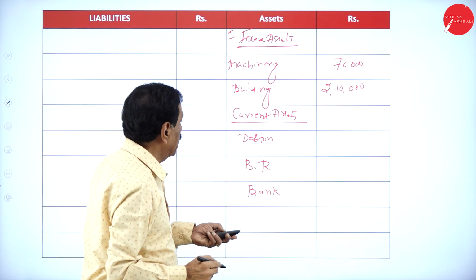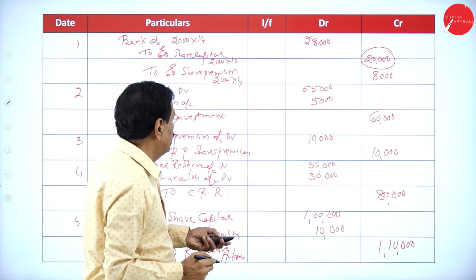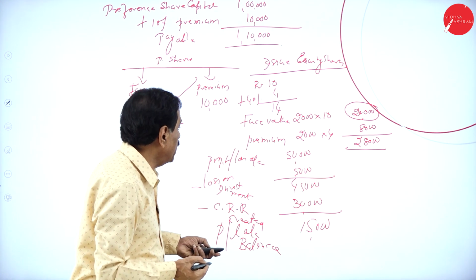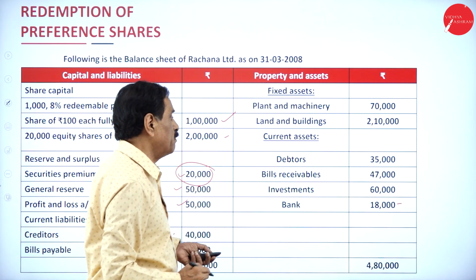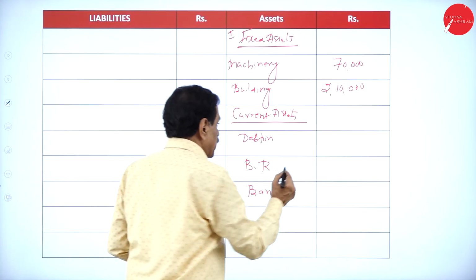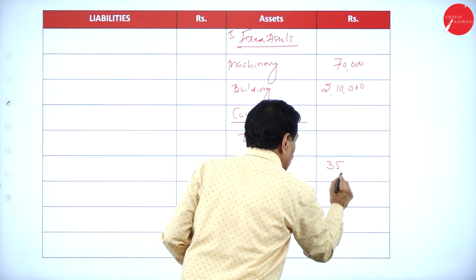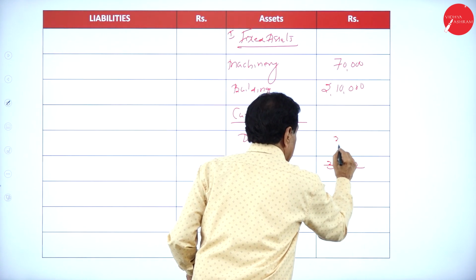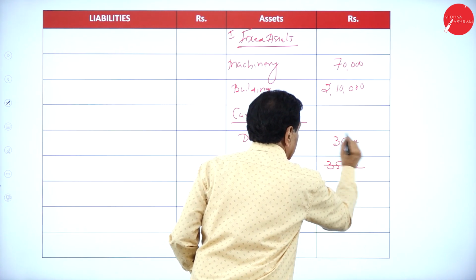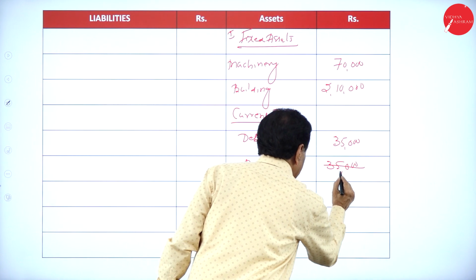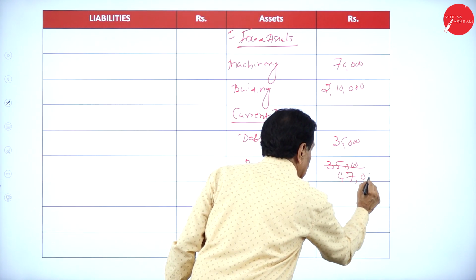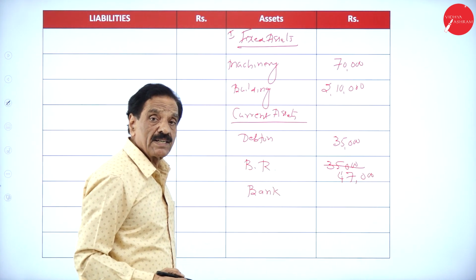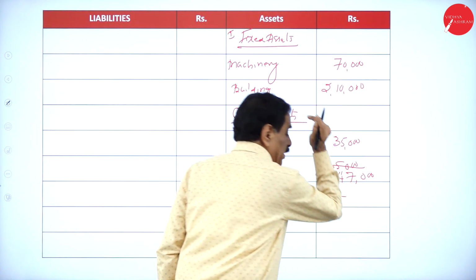So we'll go one by one. Debtors are 35,000. Bills receivable are 47,000. The question of bank does not come because you created the bank overdraft.